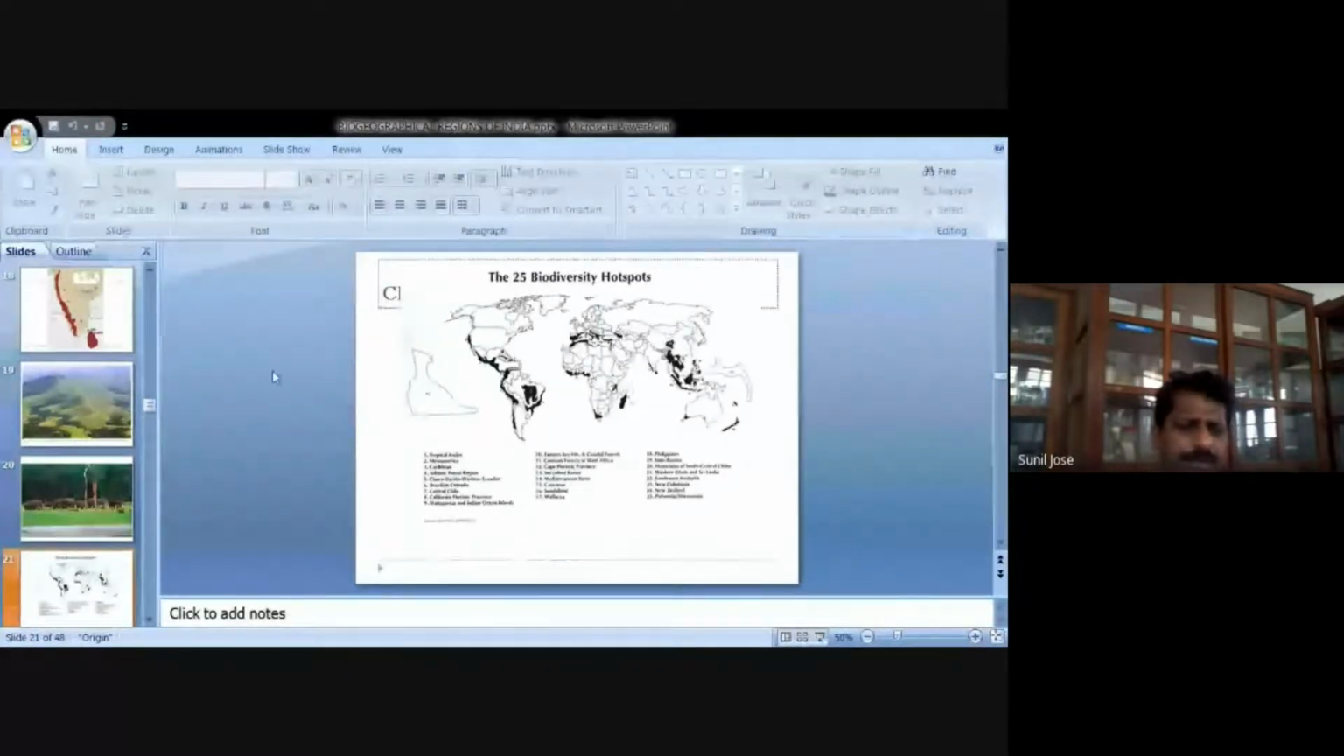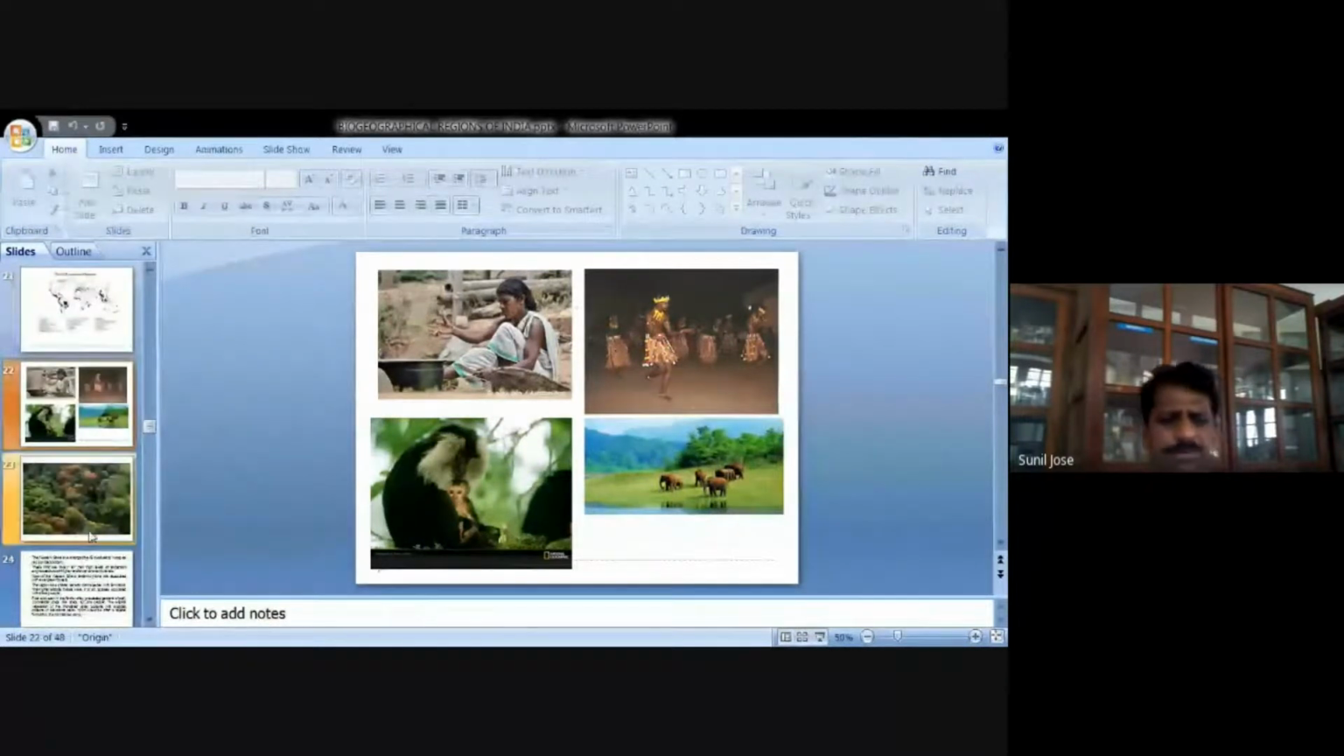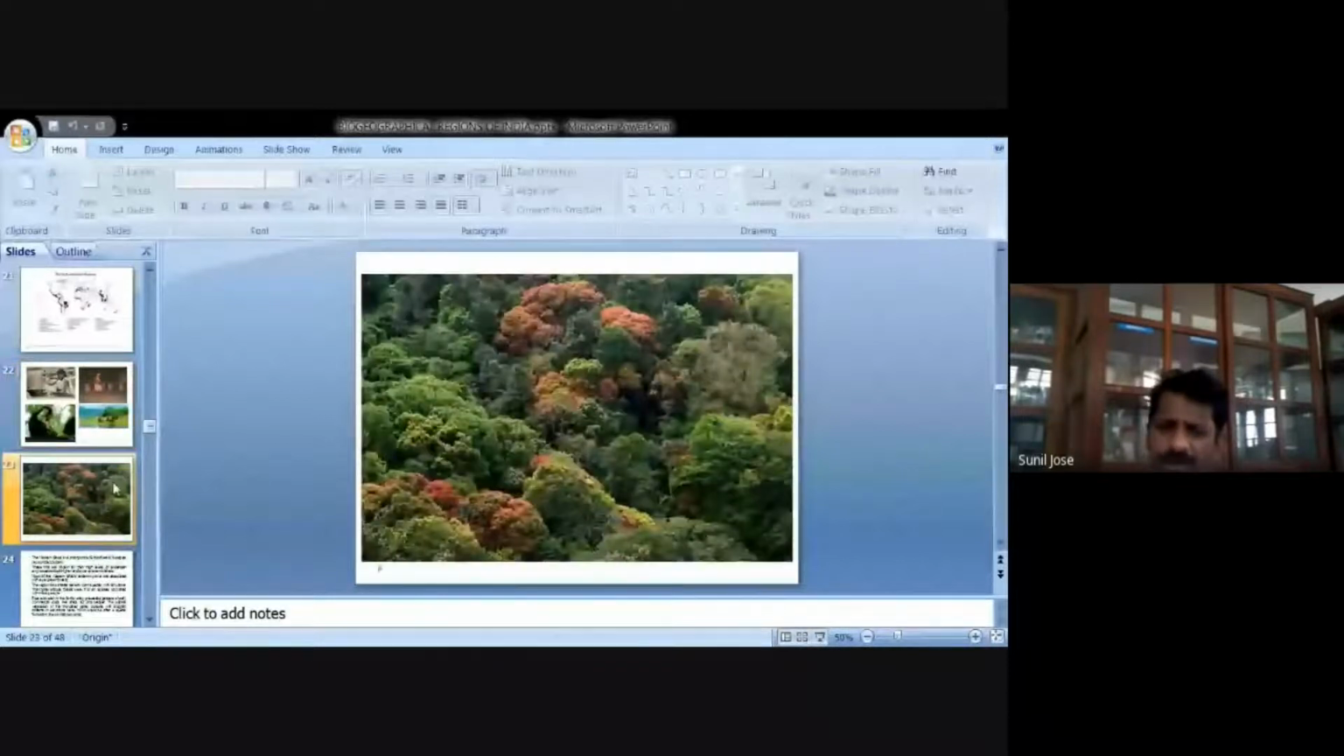Now another picture, you can see the tribal people here. They have their own dance forms, their own language, their own culture, their own religion. Then here you can find some animals. Another thing about the Western Ghats is the presence of untouched forest. See how beautiful these forests are. This kind of forest is present in many parts of Kerala.